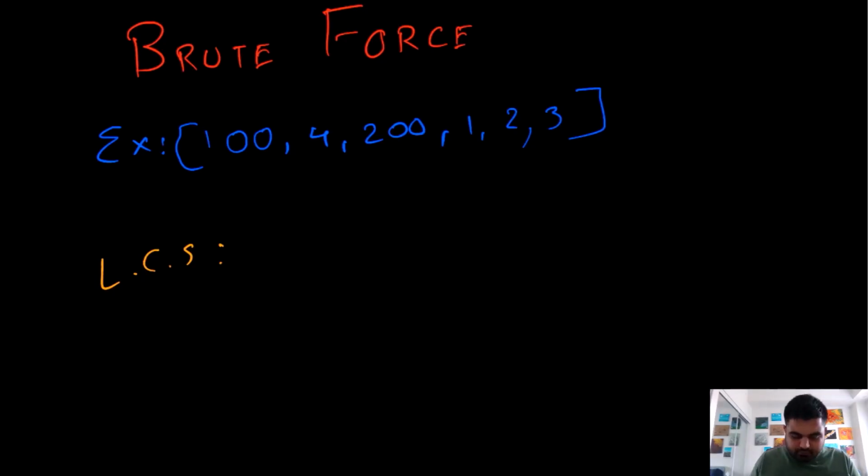In the brute force approach, we are not going to do anything clever. We are just going to take the most basic approach we can to find the longest consecutive subsequence. Suppose we are given an empty list. We can say that there exist 0 elements in the longest subsequence. Suppose we are given a single element, say 100. We can say that there exists exactly 1 element in the longest subsequence.